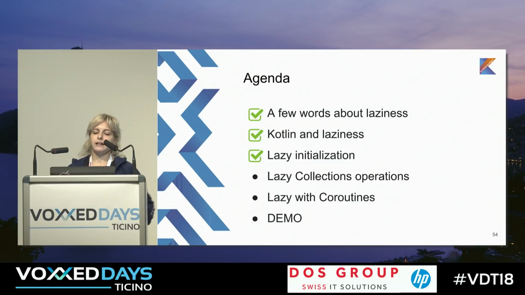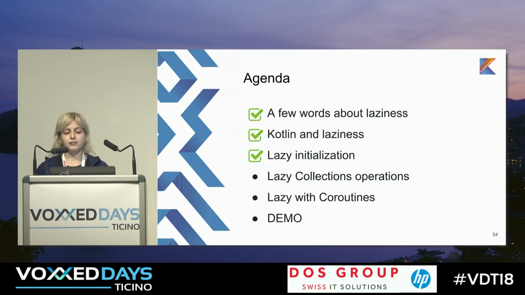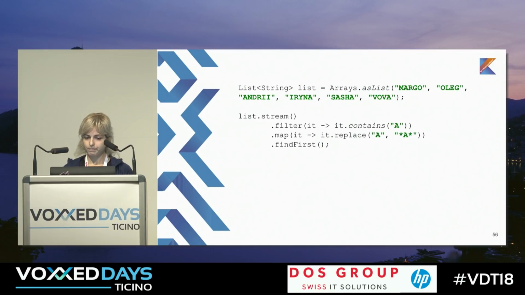So we are finished with lazy initialization, but we are working not only with variables, we are working a lot with collections. I guess most of you are working with collections. Let's look into lazy operations with collections. In Java, we used to do this code. Before Java 8, it was not really fun to work with collections, but with Java 8, we have awesome streams. We can do filter, map, flat map, and all the stuff in one stream, and it looks pretty.